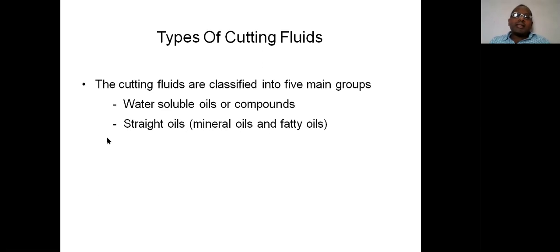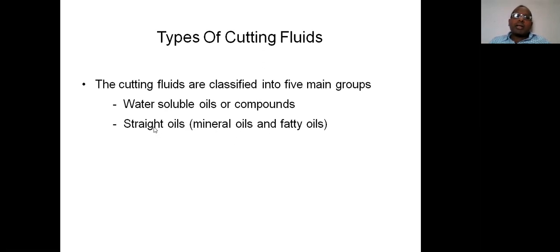But the thing is, here we are using the straight oil directly, without mixing any other fluid. So the cost of these straight oils is somewhat more. In the previous case, by using just 1 liter of cutting fluid, 10 to 20 liters of cutting fluid may be prepared.